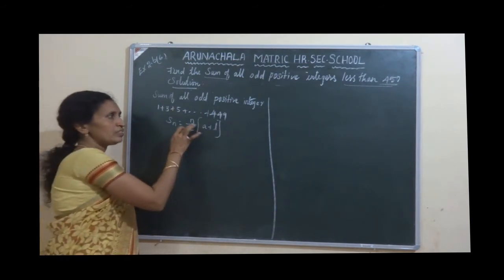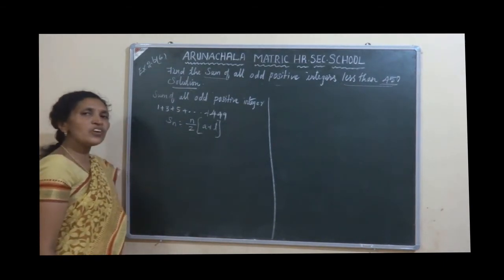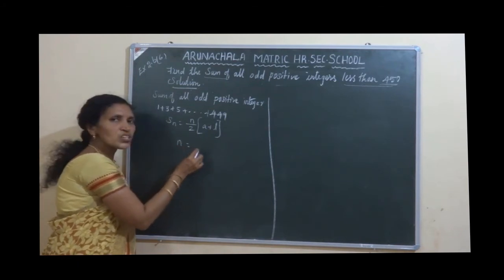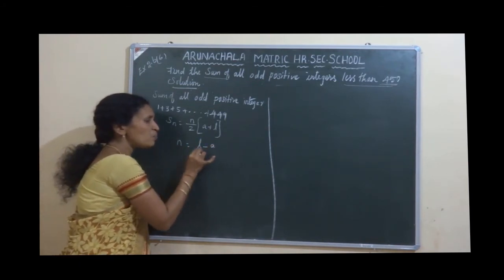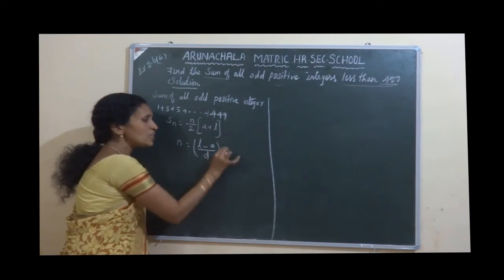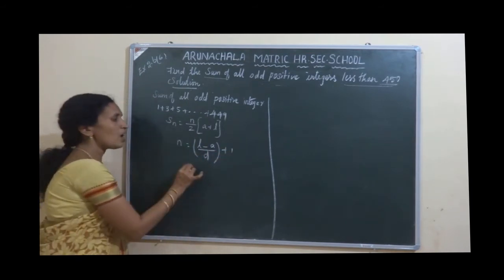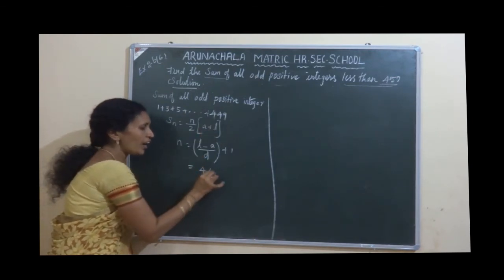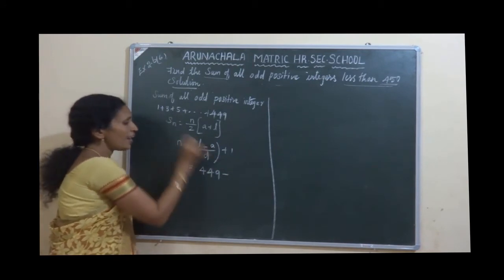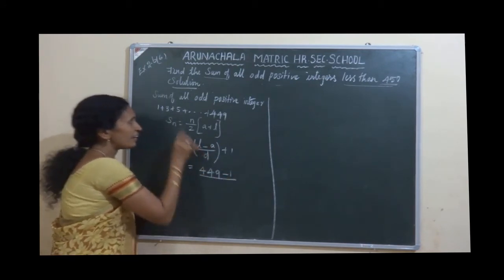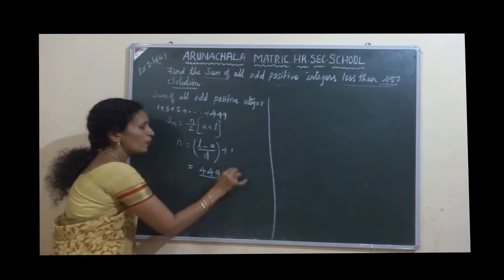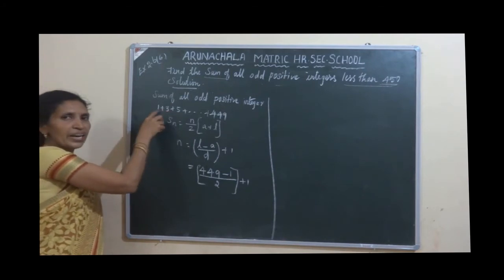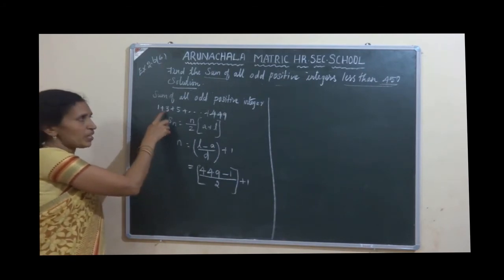Now n value we don't know. How you find n value? Formula says n equal to L minus A by D plus 1. This is the formula. Apply the value. What is L? 449 minus A 1, D 2 plus 1. D how you get it? 3 minus 1. Second term minus first term. 3 minus 1 is 2.